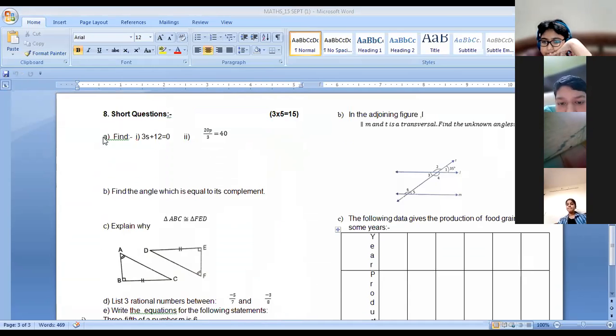Find s: 3s plus 12 is equal to 0. So what will be the value of s here? -4, that's right. -4 is the correct answer. Athar, Srajal, you are right here.